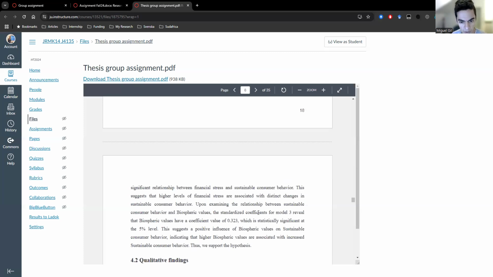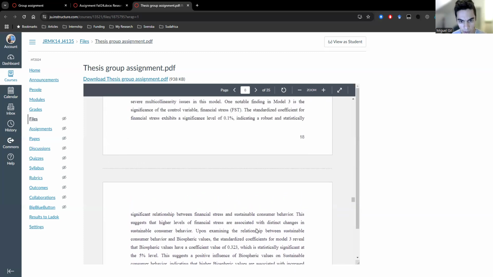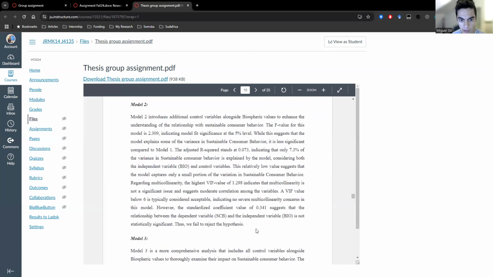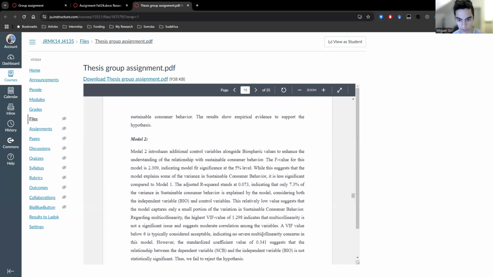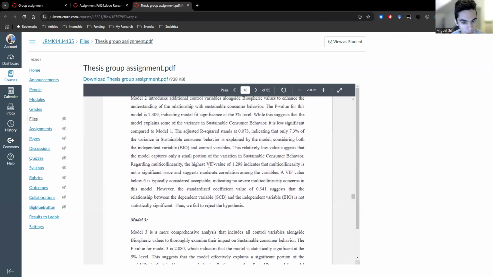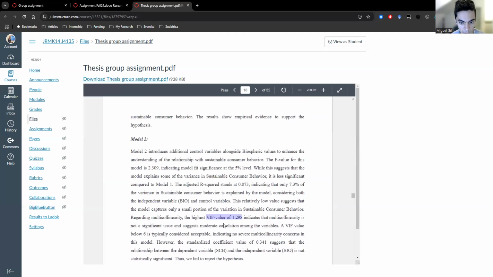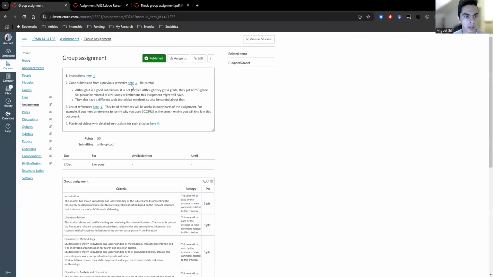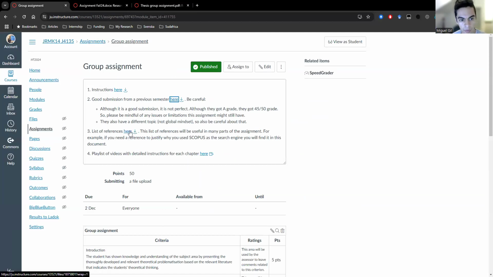I think in here you don't need to have references. We will discuss that for chapter 5. But I think it's not needed. Maybe you can include a reference for this type of test, the F test, the VIF value, the R square. If you take a look at the list of references, there are references for these tests.